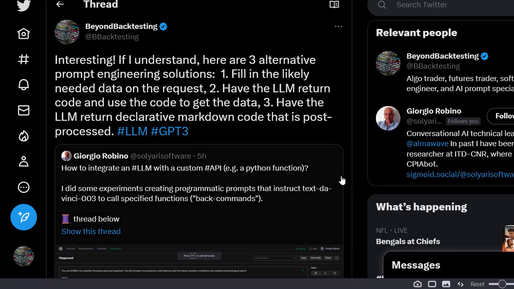Three, have the LLM return declarative markdown code that is post-processed. So a very similar idea to what he's doing, but instead of calling functions, you would give it tags that would populate, and you would fill those tags in. The benefit of this one is that it's the most contained. There's no code running. It's the most secure, the least likely to leak data, right?